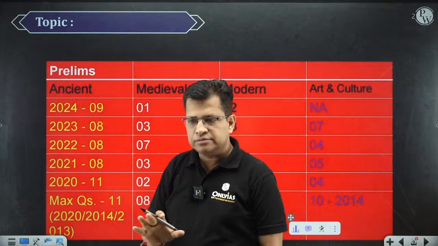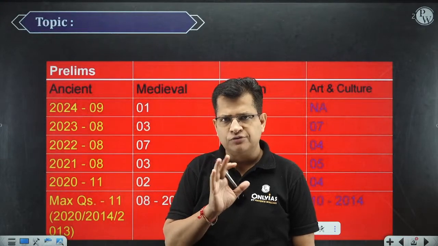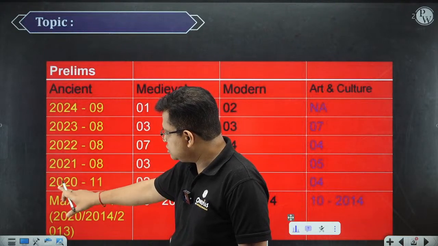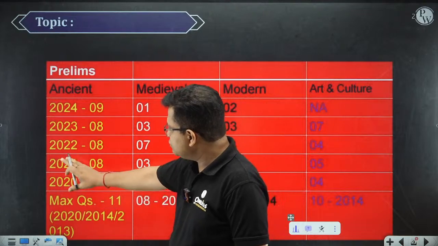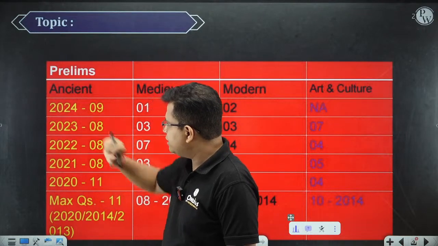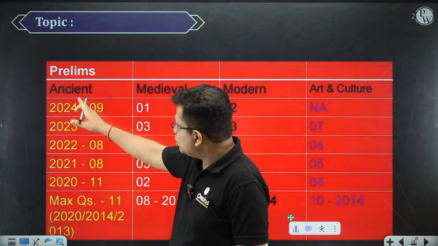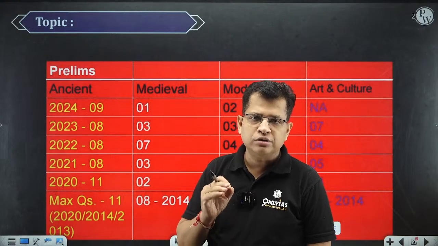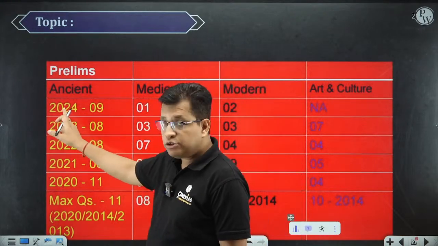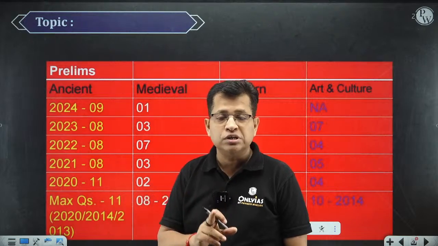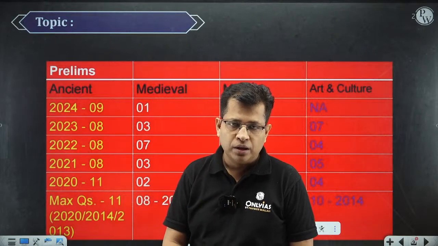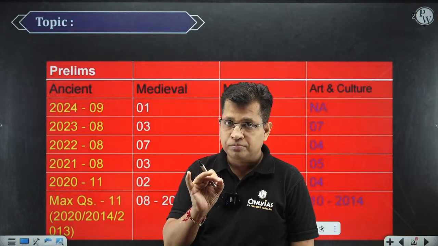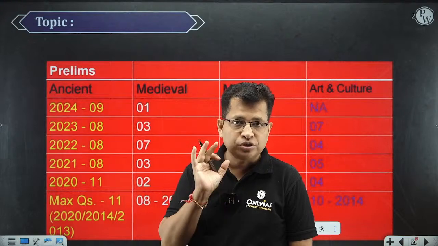So I have taken the reference of the last 5 years, 2024, 2023, 2022, 2021, 2020, right? So these are the 5 years. And the first row is indicative of the questions asked from ancient Indian history. So in 2024, there were 9 questions straight away from ancient Indian history. This is 9 questions. That is a very good number of questions from ancient Indian history.